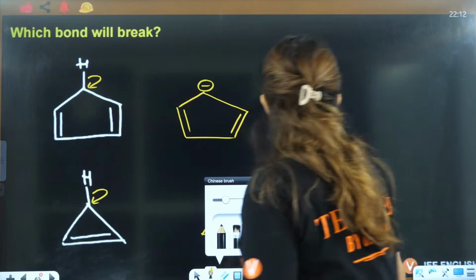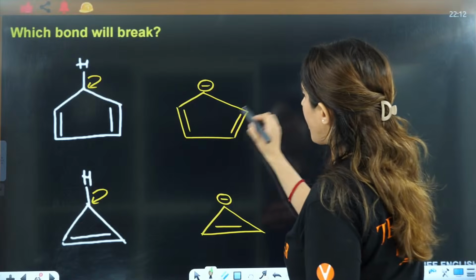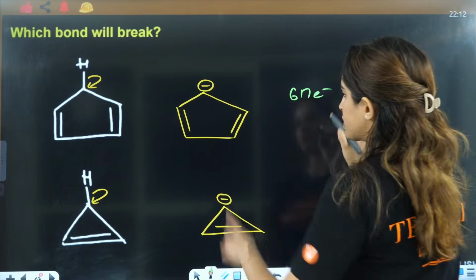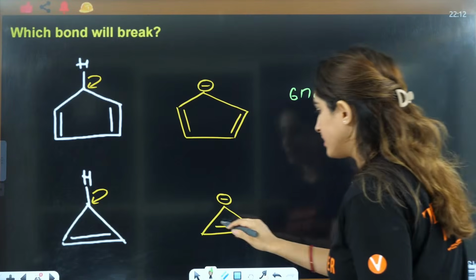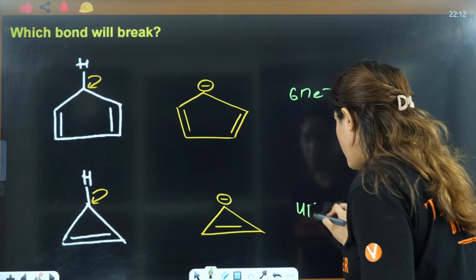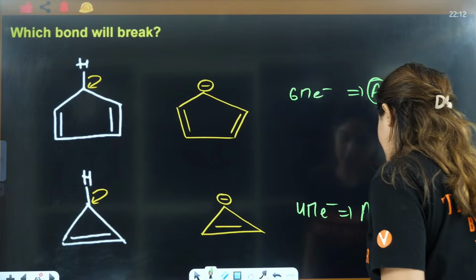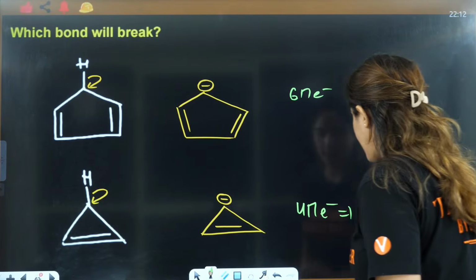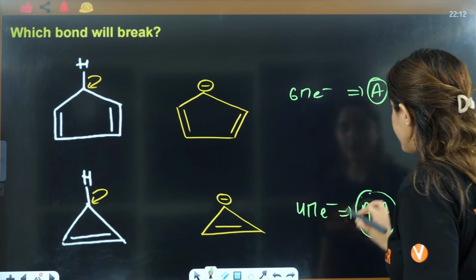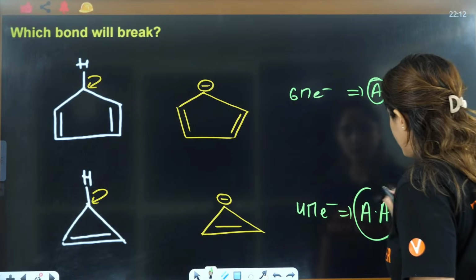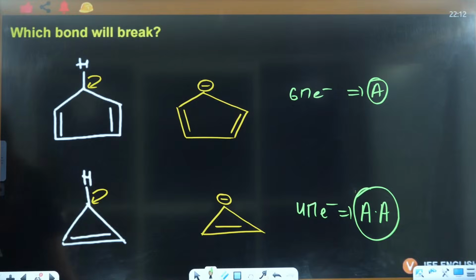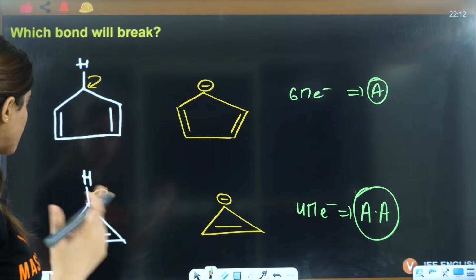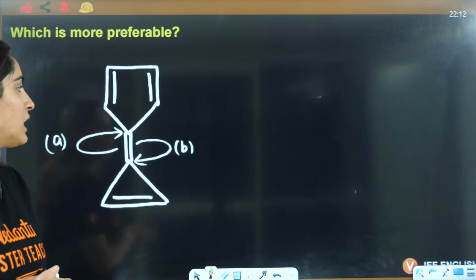Okay. Now if you see, this is how many electrons? 6 pi electrons. 1, 2, 3, 4, 5, 6. That means it is aromatic. This is 1, 2, 3, 4, 4 pi electrons. That means this is anti-aromatic. Can you see how, based on what is connected to that ring, everything has changed? Everything has changed based on what is connected to it.